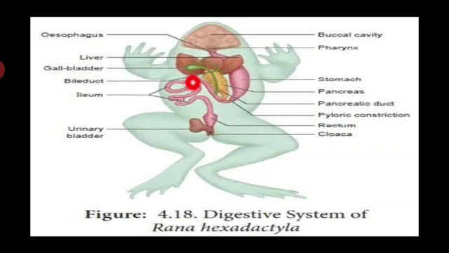Okay? Then you see the small intestine is the principal organ of digestion, which means this is where most of the digestion happens. It is also where nutrients are absorbed. The small intestine is connected with the large intestine, the posterior organ of the digestive system, which stores undigested food.